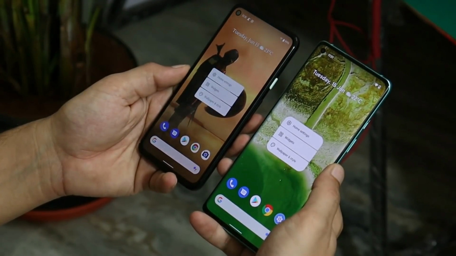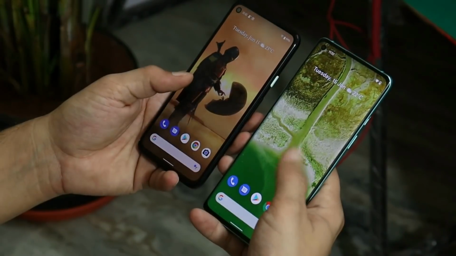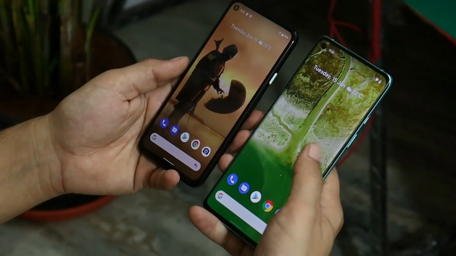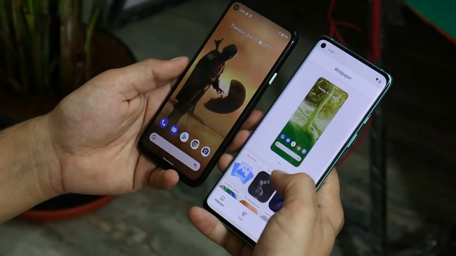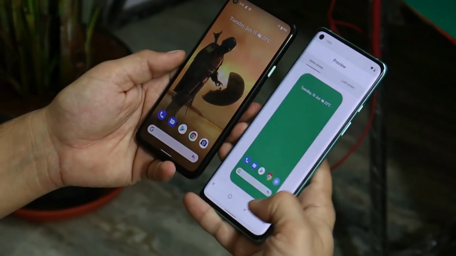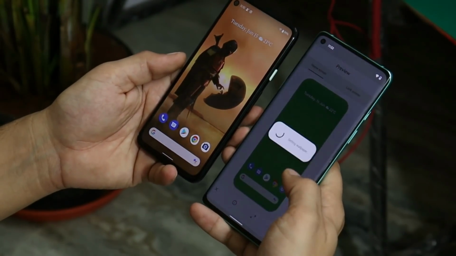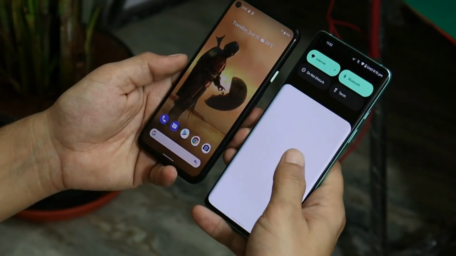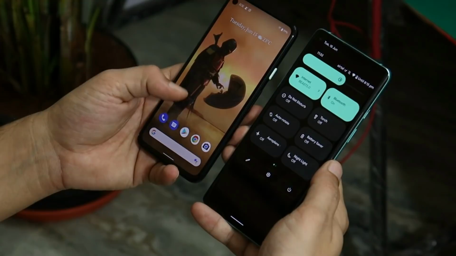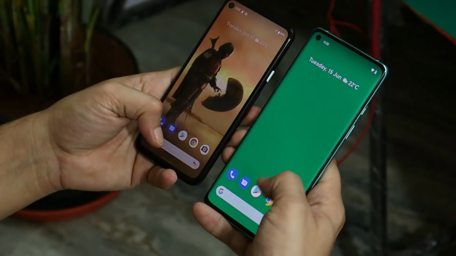And one of the major additions to Android 12 is the Material UI design. Depending on your wallpaper, the accent color will change. So right now on OnePlus 8 you can see the color of the quick setting panel. So let's change the wallpaper and see now. We'll try out a solid color wallpaper. Let's select this green color. And there you can see the color of the quick setting panel has also changed. So that's a quite nice addition to Android 12.